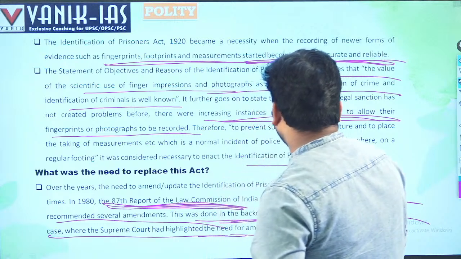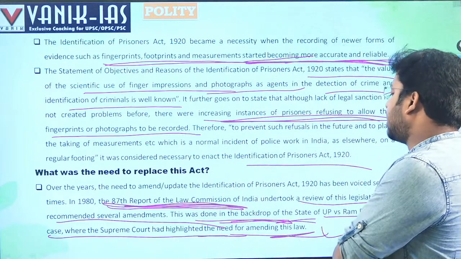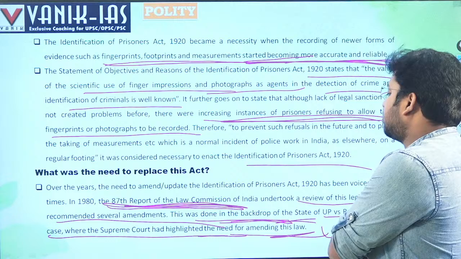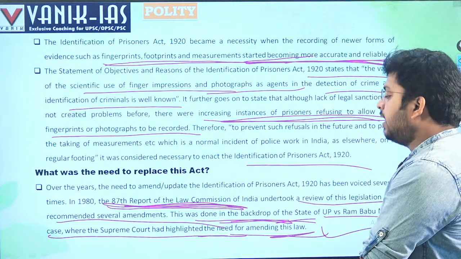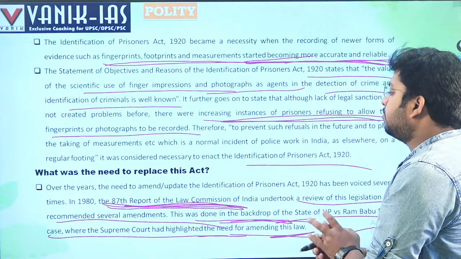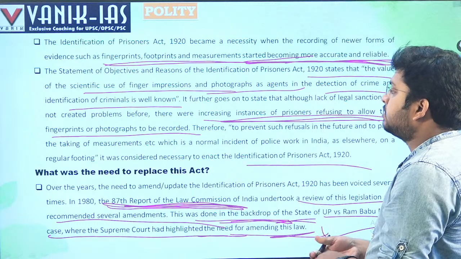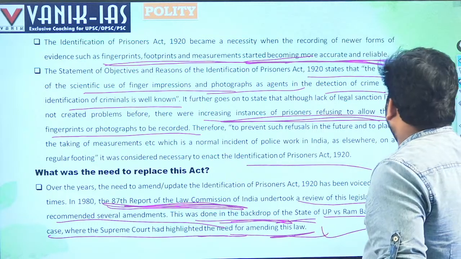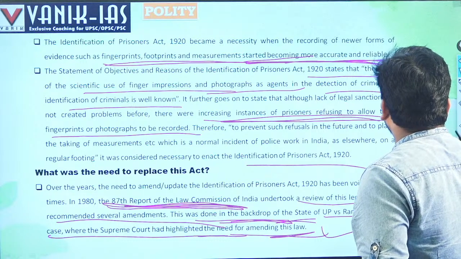The 87th report of the Law Commission also recommended replacing the Act of 1920.